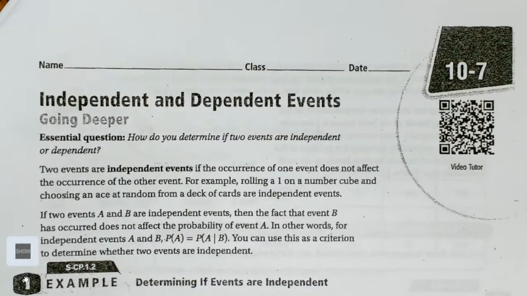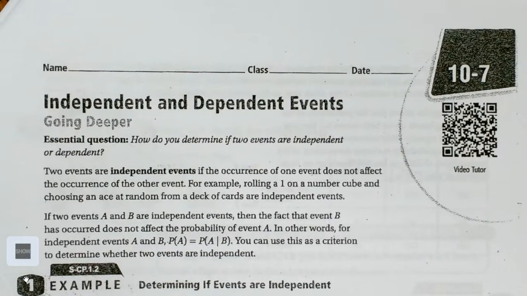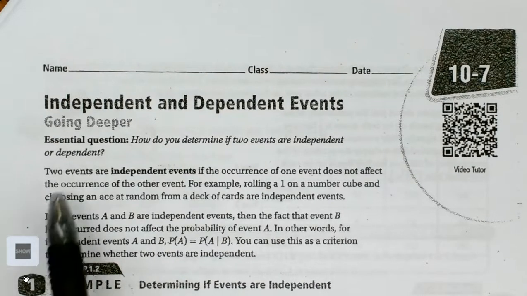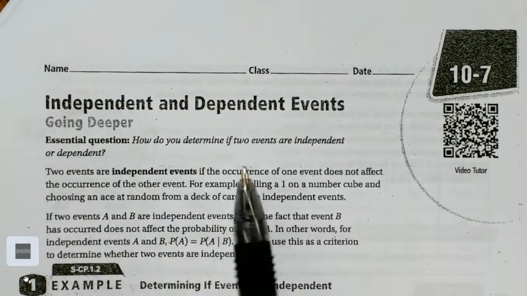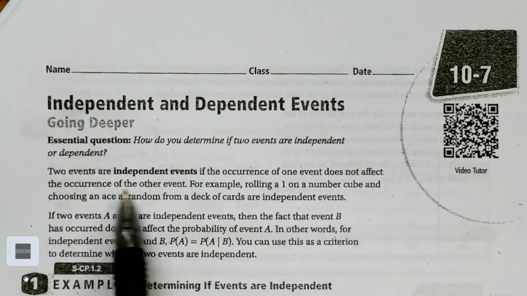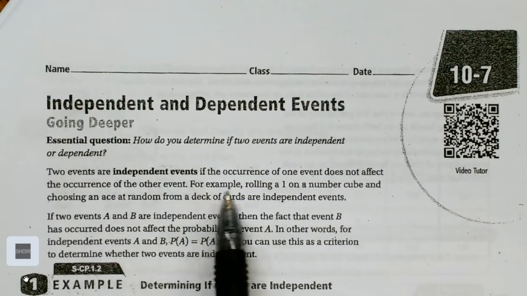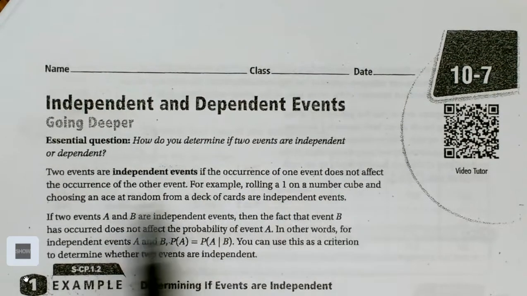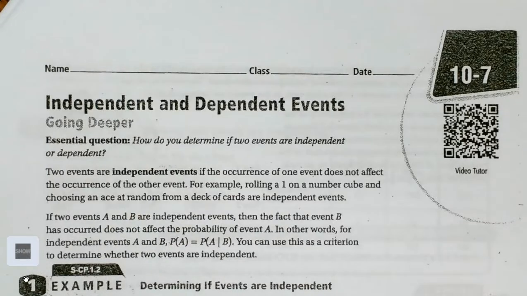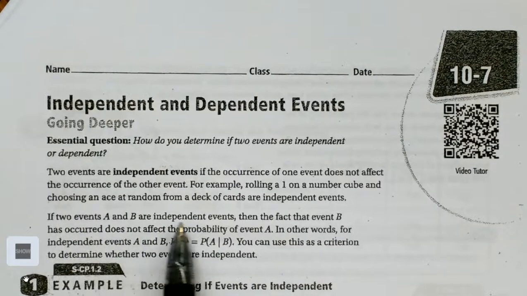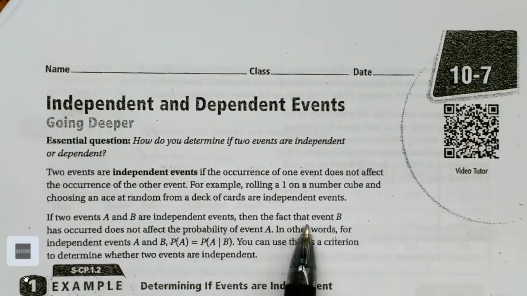Today's lesson is 10-7, Independent and Dependent Events. Two events are independent events if the occurrence of one event does not affect the occurrence of the other event. For example, rolling a 1 on a number cube and choosing an ace at random from a deck of cards are independent events.